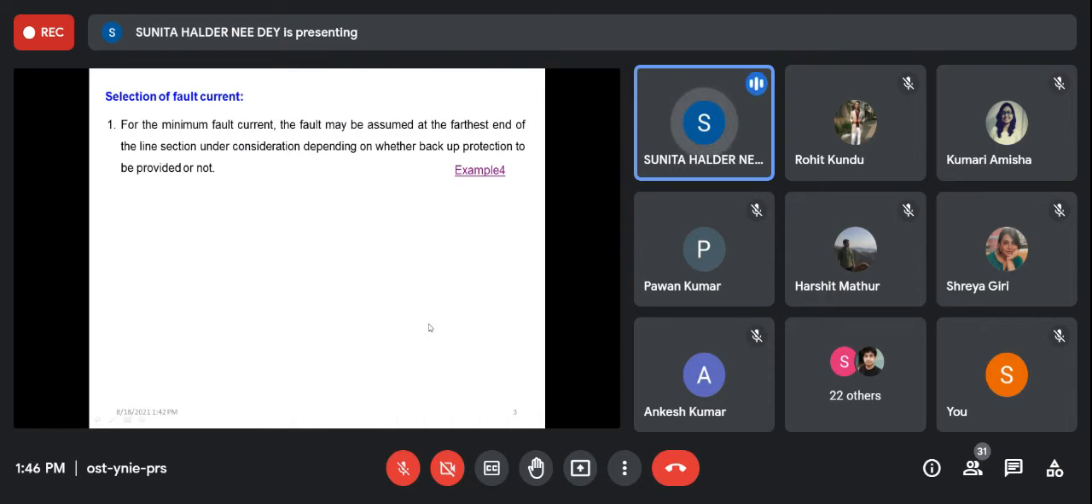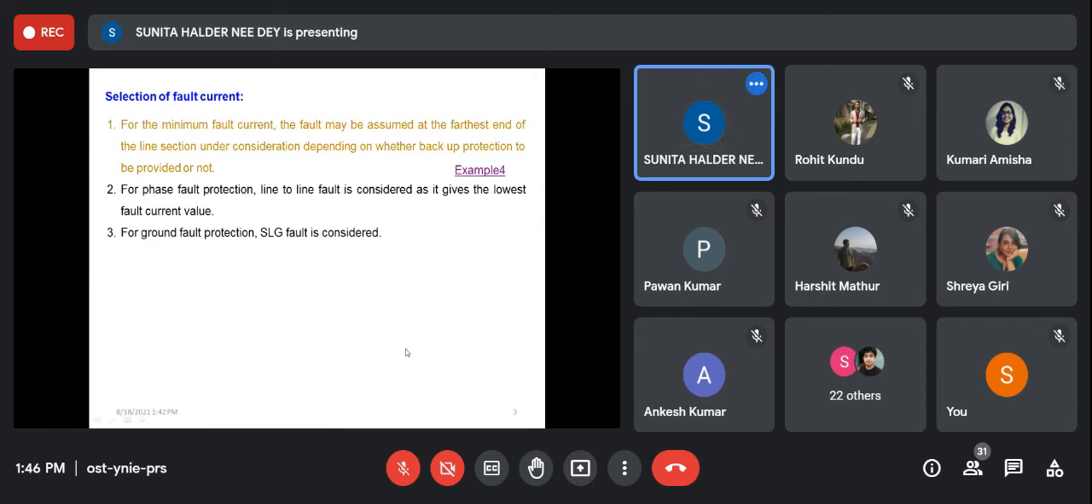Selection of fault current: obviously, we shall do the fault analysis and select the minimum fault current for the relay setting. That's why, for the generator, ground fault is the most severe, and for the transmission line, three-phase short circuit is the most severe. In that way, we have to set the relay setting.